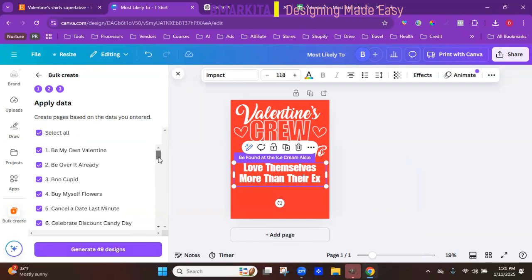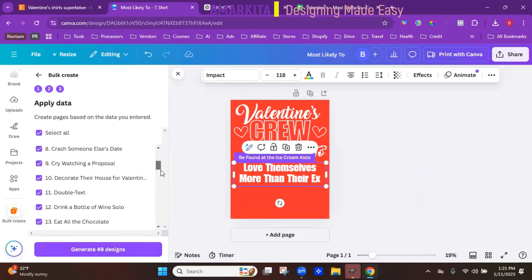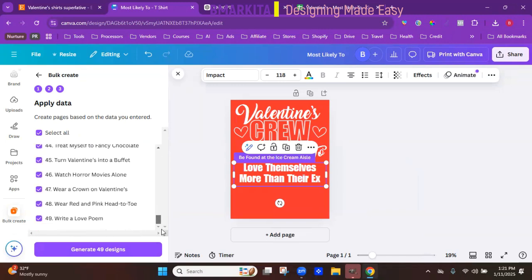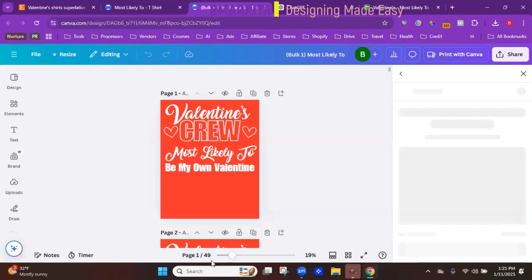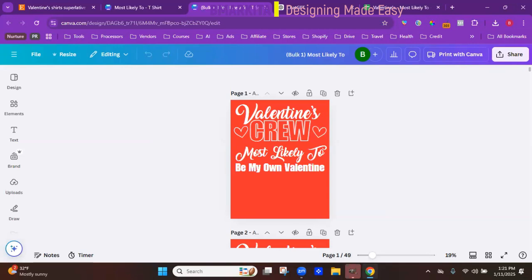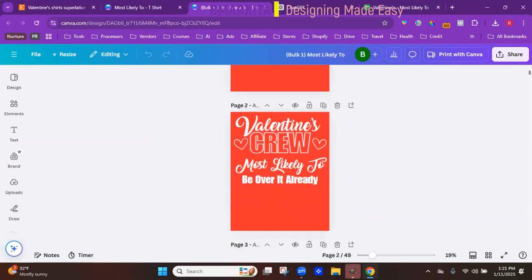So now you will see all of the different ones that we put in here. We want to make sure that they all stay selected because we want to offer all of these. And it's going to be one less than what you had. So I have 50 phrases because I already have one here on the screen. We have 49 left. So let's generate those remaining 49 designs. And now you can see here that 49 have been created. We can scroll down and make sure that everything looks good. So always double check.